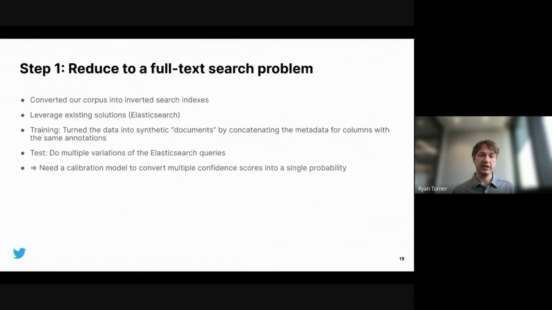And then finally, we needed to train a model that would take these multiple confidence scores and convert them to a single probabilistic prediction. We wanted a probabilistic classification over the 500 possible classes because Elasticsearch only outputs uncalibrated scores, not probabilities. And of course, we did multiple queries, so we end up getting multiple scores, so we can't even sort them. So we have to convert them all into one probability was the goal.